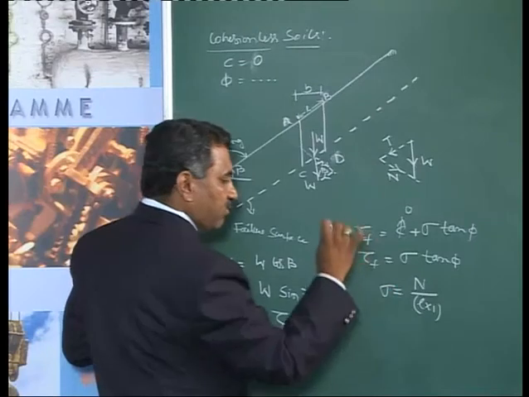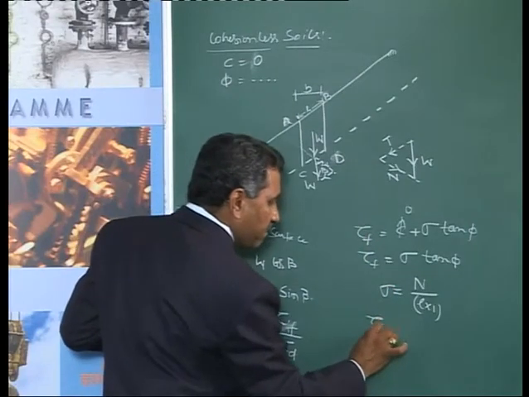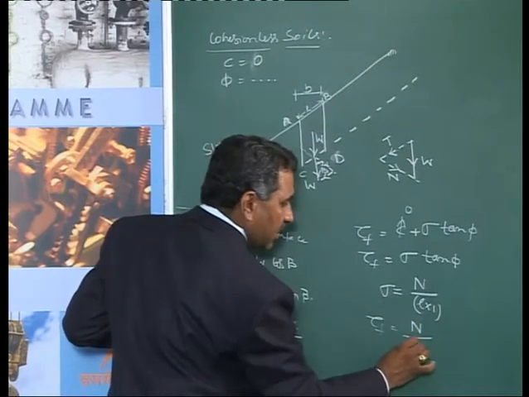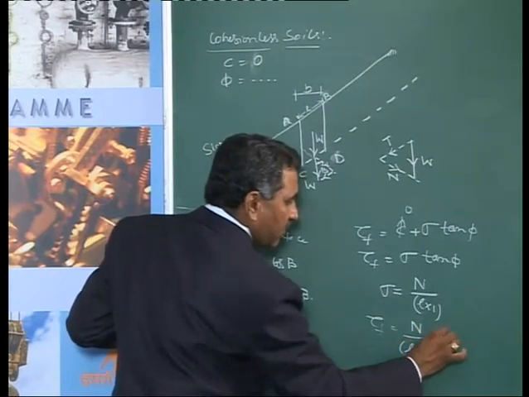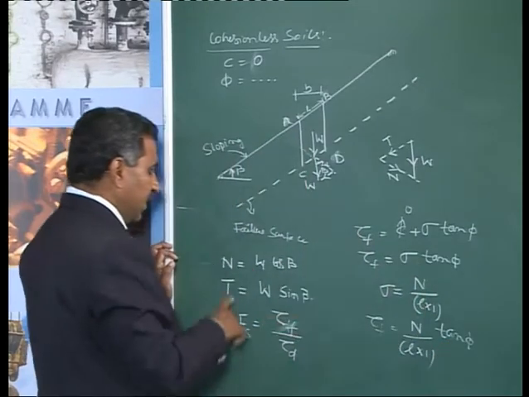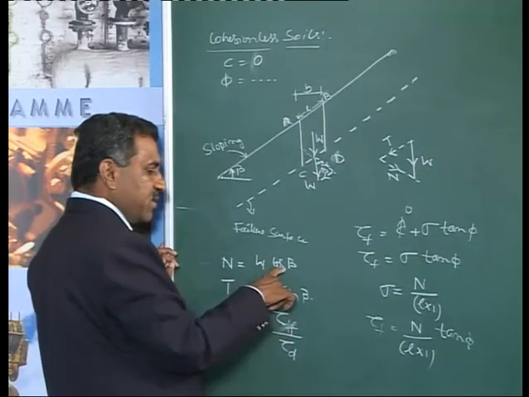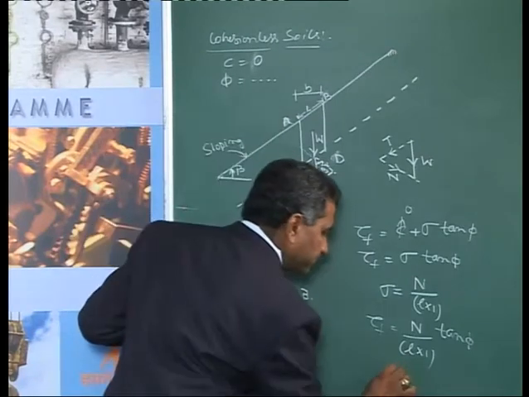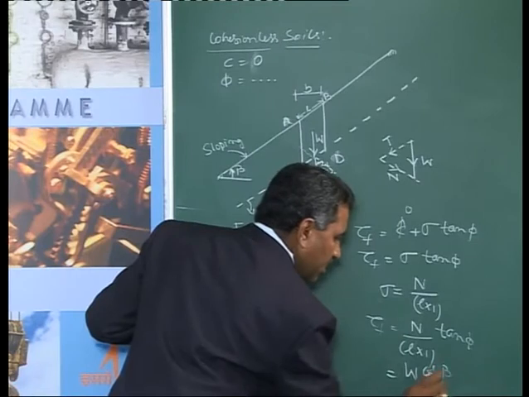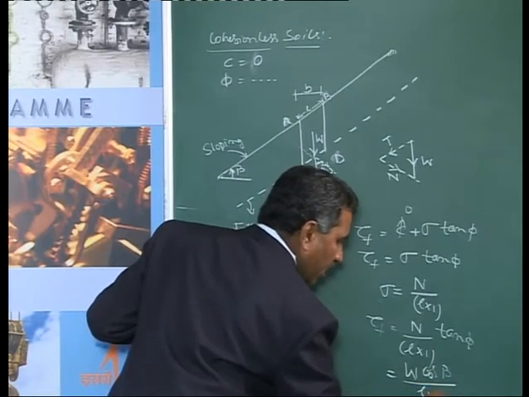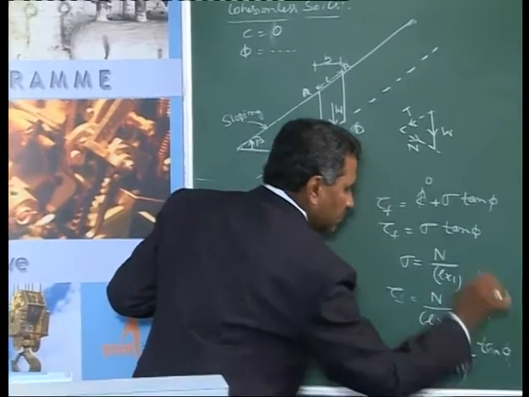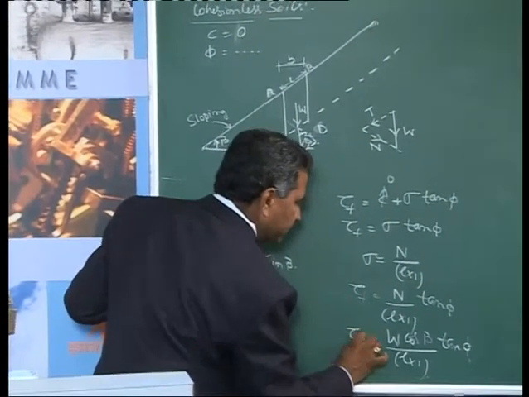This is my sigma. Now tau F can be written as N divided by L into 1 into tan phi. But N is W times cos beta, so we can substitute that: W times cos beta divided by L into 1 into tan phi. That is my tau F.